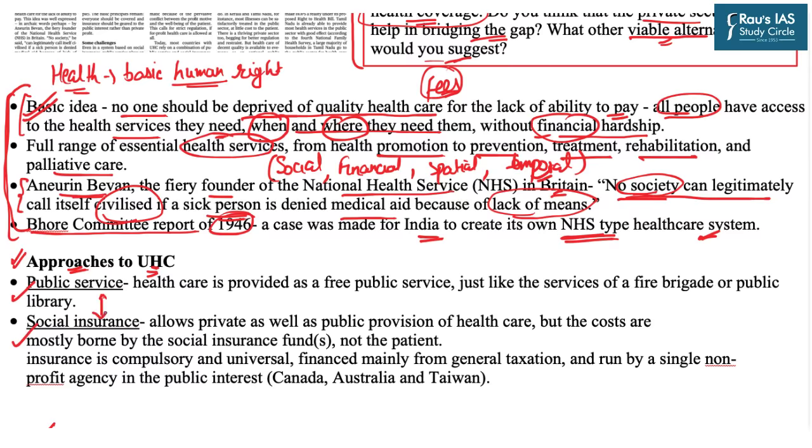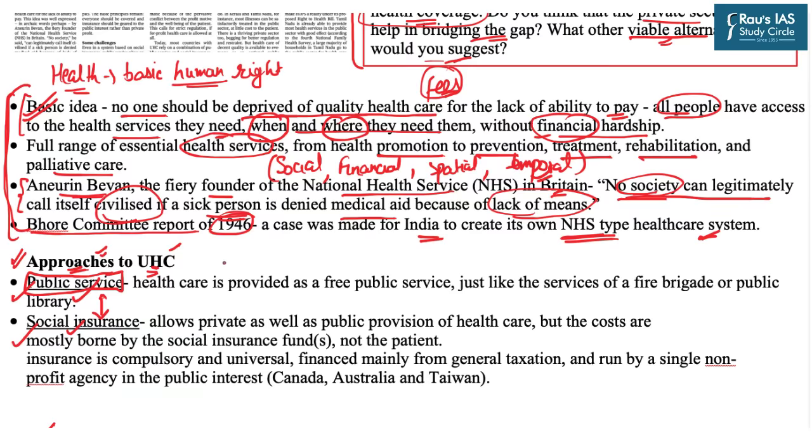We can also build a third type of ecosystem whereby public service as well as social insurance both form important and crucial components. So now let us look at what exactly is meant by public service and how this approach can help us attain universal health coverage.